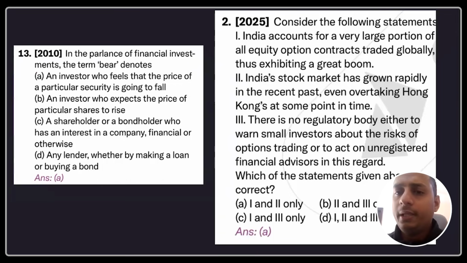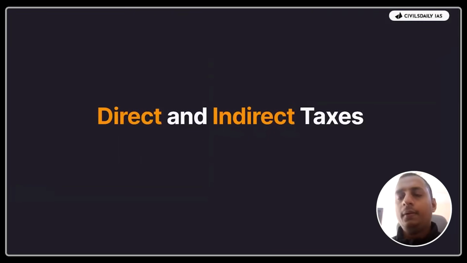And in 2025, even though this was a very simple question, there is no regulatory body. Of course, SEBI is there, right? SEBI is a regulatory body with respect to capital market. So if you eliminated 3, then you would have directly got the answer as 1 and 2 only. So the money market instruments, capital market instruments, all the terms which you find in the standard books. And apart from that, bond is something where you need to focus on the different types of bonds and the relation between bonds and different things.